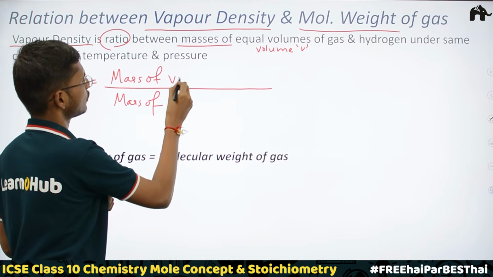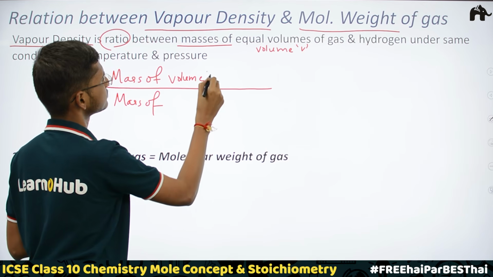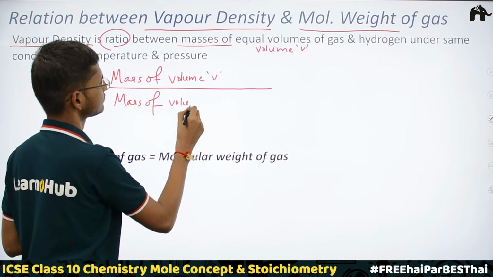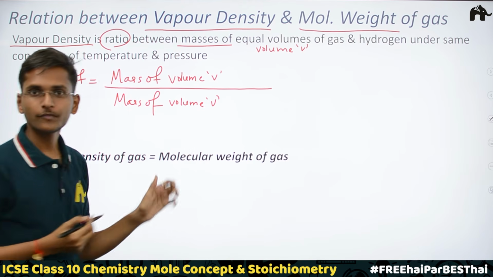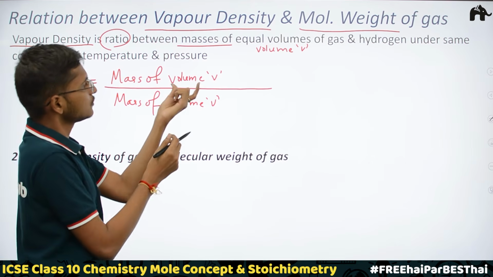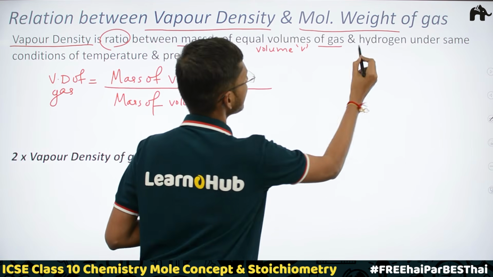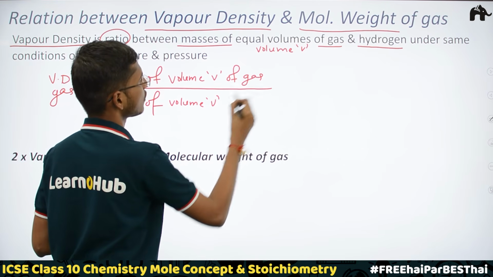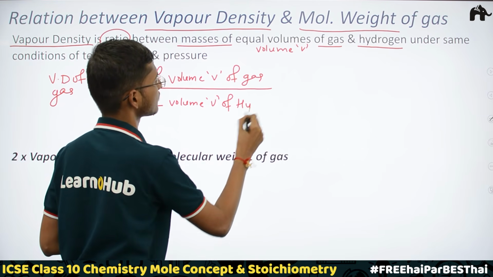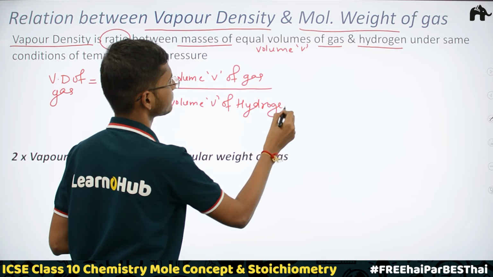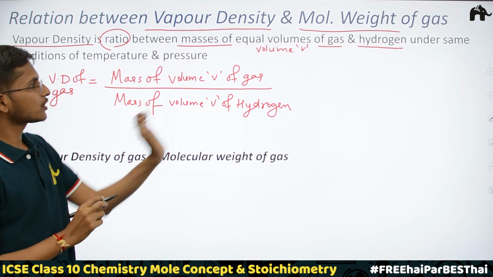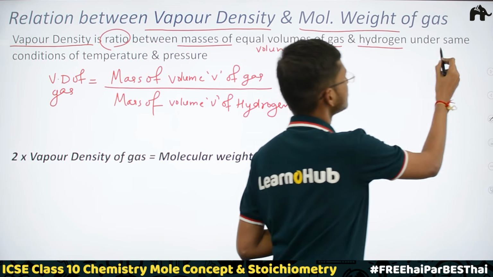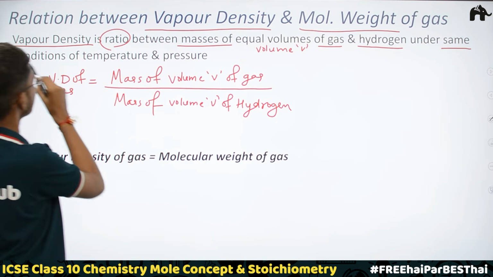So mass of volume V of gas and of hydrogen in a ratio. And a very important thing, under the same conditions of temperature and pressure.